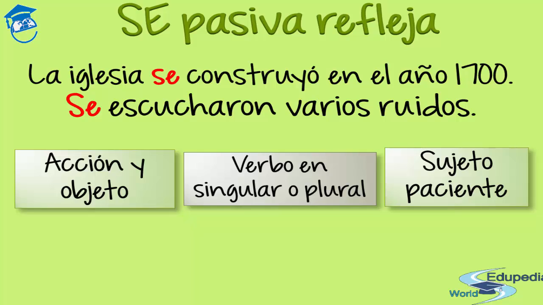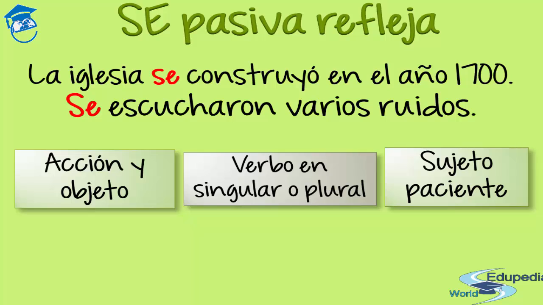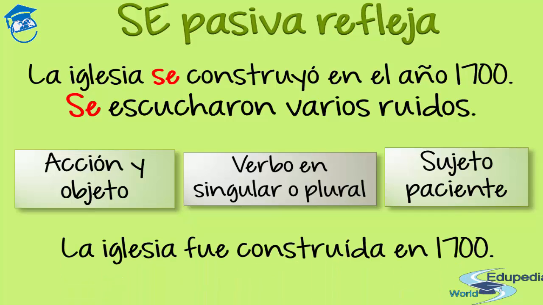Let's look at the first phrase in the normal passive voice in Spanish, and you will see the difference. La iglesia fue construida en 1700. The church was built in the year 1700. Can you see the difference? In both cases, we make emphasis on the action and the objects. Hacemos énfasis en la acción y el objeto, pero usando el se. But now using the se and the verb, okay? In both cases, the subject is patient because it is la iglesia, the object that was built.